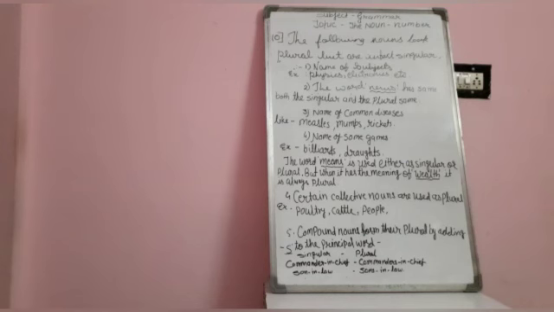The next rule is certain collective nouns are used as plural. For example, poultry, cattle, people, gentry, etc. The next rule is compound nouns form their plural by adding S to the principal word. For example, singular is commander-in-chief. Its plural will be commanders-in-chief. Son-in-law, its plural will be sons-in-law.